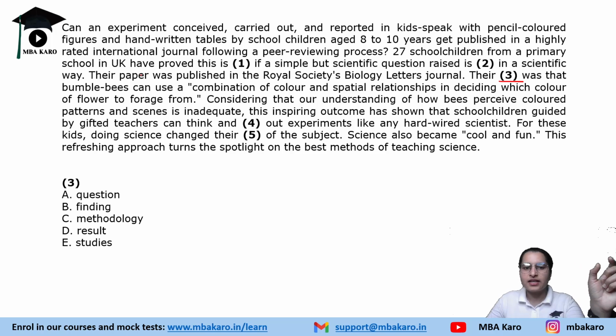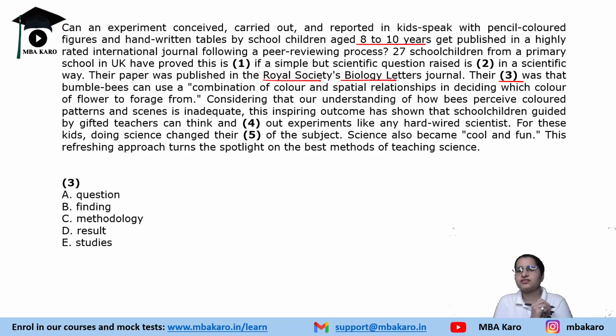By solving the prior two questions, we have understood that they are talking about some work that these school children have done, and it is going to be published in a peer-reviewed journal. The next line says their paper was published in the Royal Society's Biology Letters journal. This paper that these children, aged between 8 to 10 years, prepared was published in the Royal Society's Biology Letters journal.